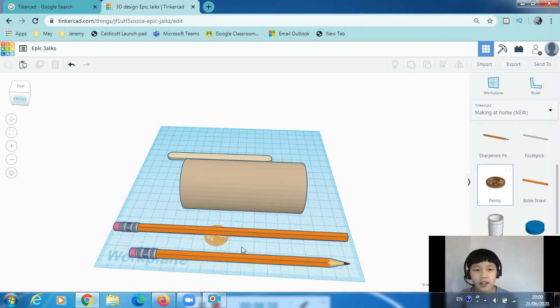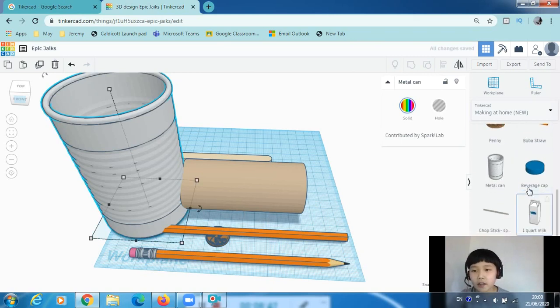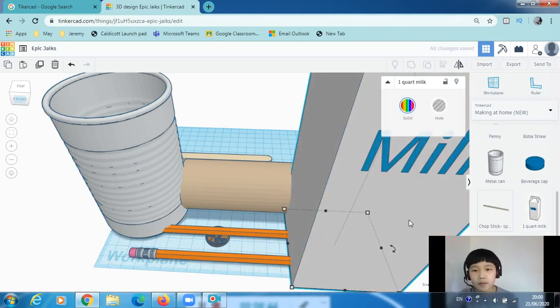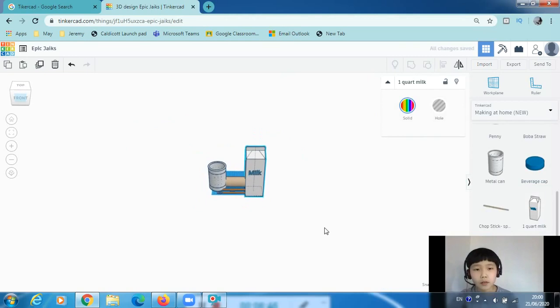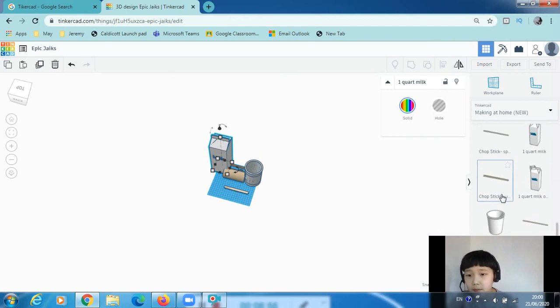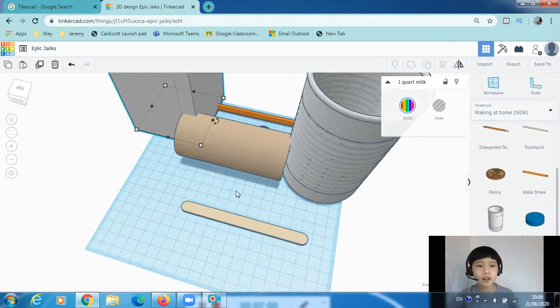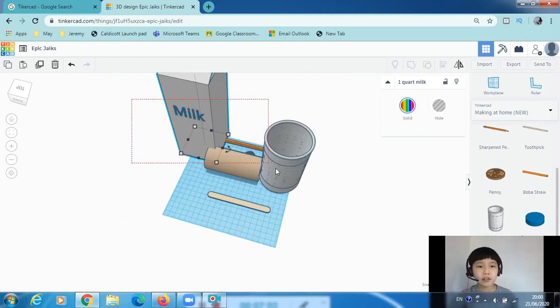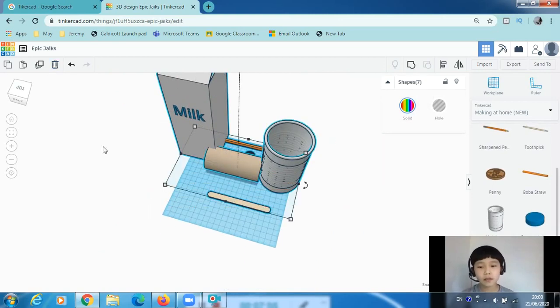There's a penny. There is a tin can. There is milk. Yo, that's dope, man. Pretty dope. Then there are chopsticks and yogurt cups. Now we can delete this and I'll teach you how to do that later.